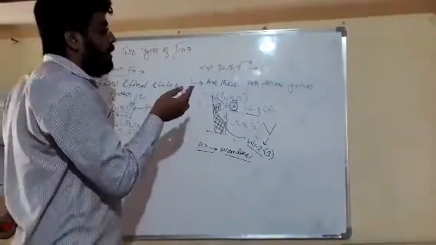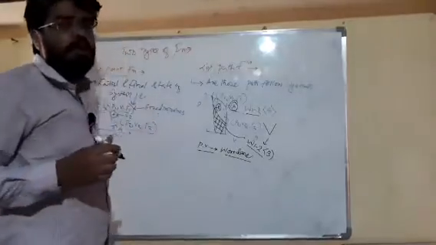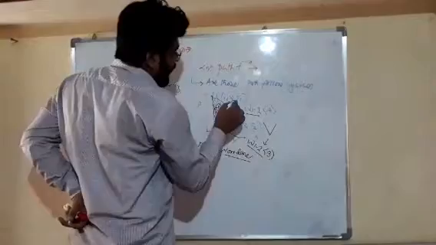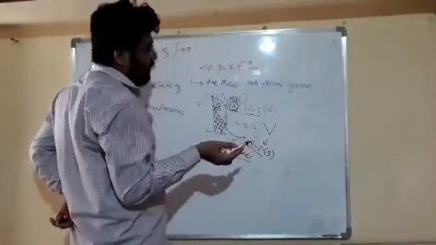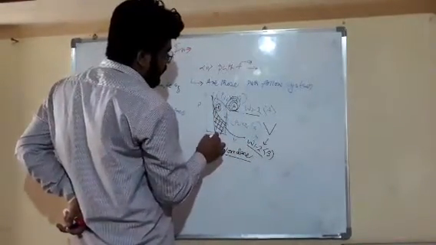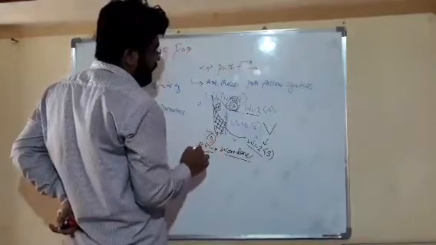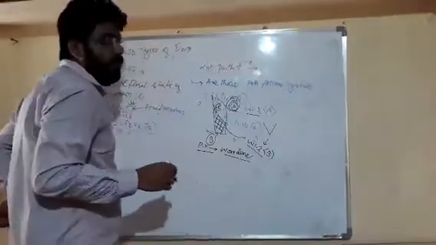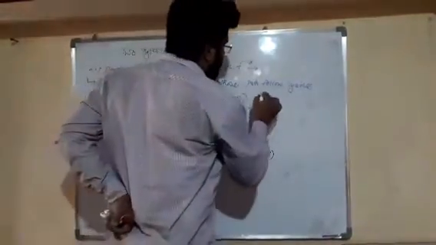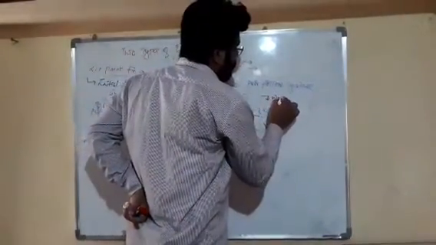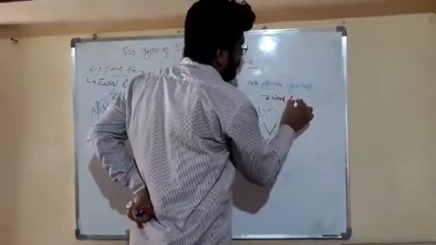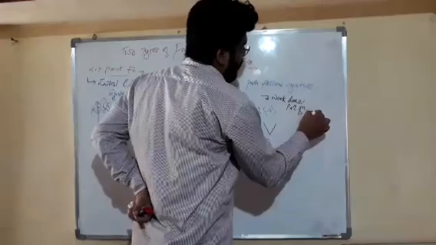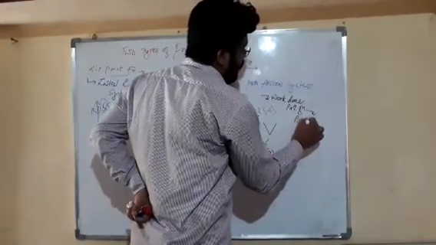So work done from 1 to 2 by A is greater than work done from 1 to 2 in case of B. So we can say that by A more work is done, and in case of B less work is done. So we can say that our work depends on the path followed by the system. So we can say that work done is a path function because it depends on the path followed by the system.